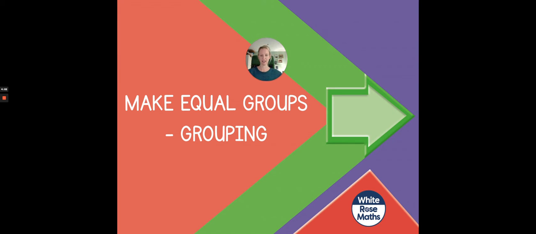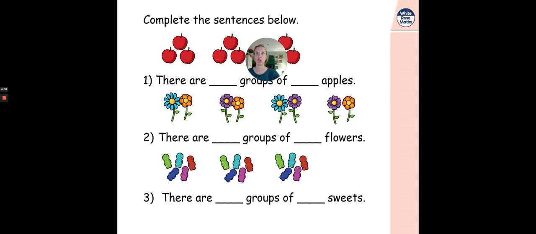Let's start the lesson. Mr. PowerPoint, what are you saying to us today? Make equal groups. We're doing groupings. We know this already. We've done it all week. Let us begin. Now, have you got, as always, some loose parts, a jot paper, pencil, all of that kind of stuff that can help you out with the lesson? If you have, 10 out of 10. If you've not, pause me now, go and get it. See you in a minute. Brilliant. Get ready and here we go.